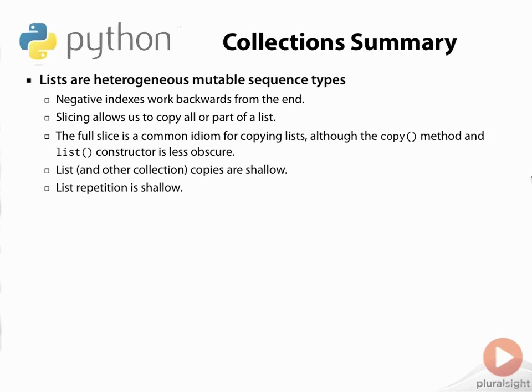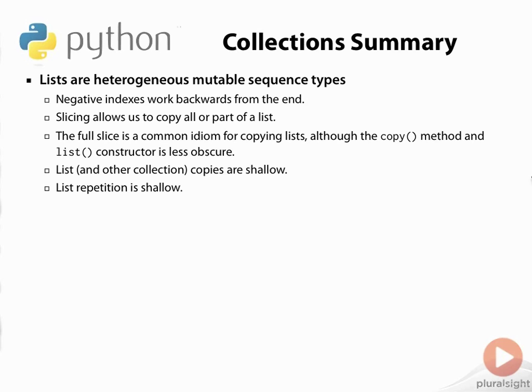Lists are the only mutable sequence type we have seen and are very widely used. Lists support indexing forward using positive or zero integers, and indexing from the end with negative indices. The slice syntax allows us to copy all or part of a list.